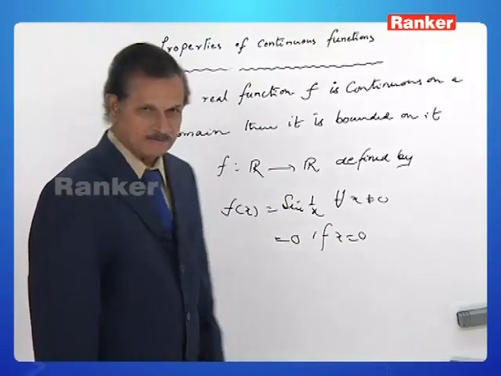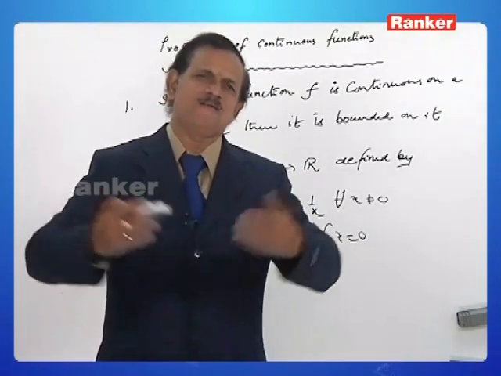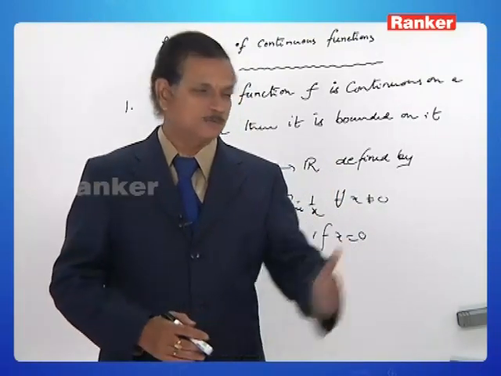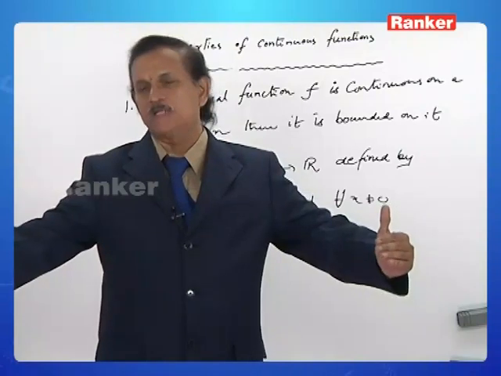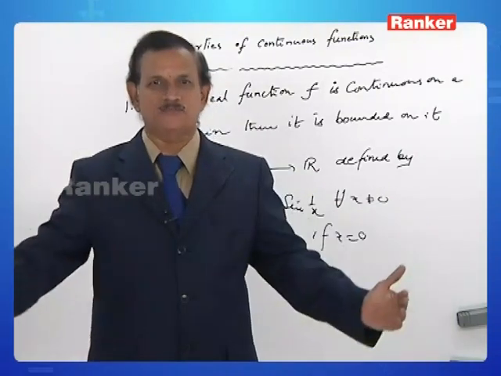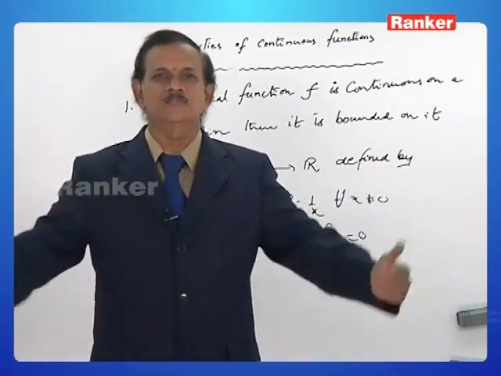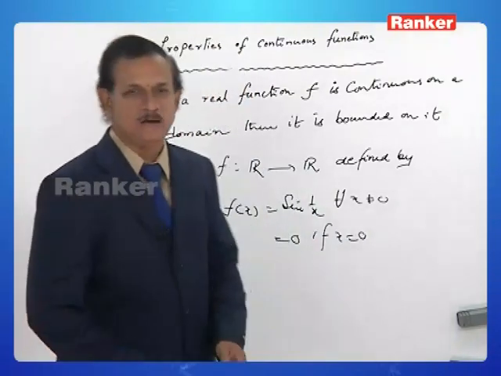The values of sin 1 by x, whatever might be the value of x, lie between -1 and 1. So the lower boundary is -1 and the upper boundary is 1. So all the values of f of x will lie between two particular real numbers. Hence we say that f is bounded.